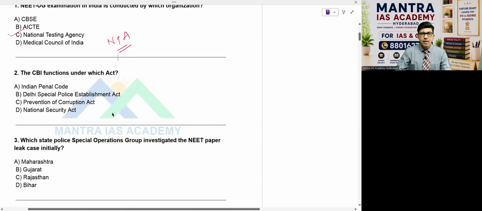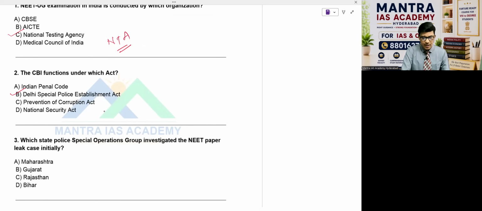Now, the CBI functions under which act? Indian Penal Code, IPC 1860. Second one is the Delhi Special Police Establishment Act, C, Prevention of Corruption Act, D, National Security Act. But I want to tell you this one, a very fantastic question. The answer is no doubt B. But in which year, sir? The Delhi Special Police Establishment Act. Even if you want to write the abbreviation, DSPE, yes, this act is of course better.